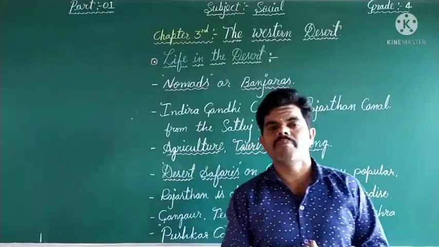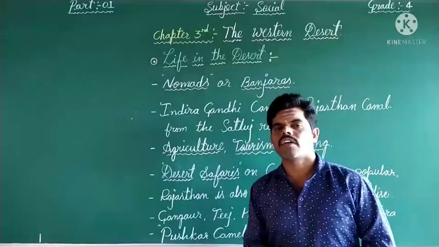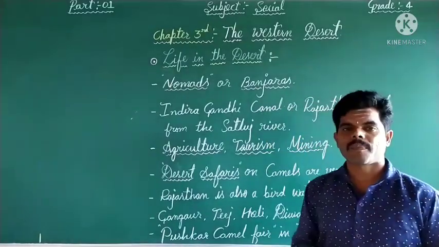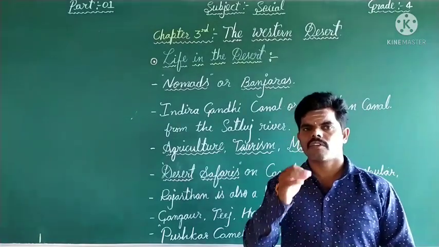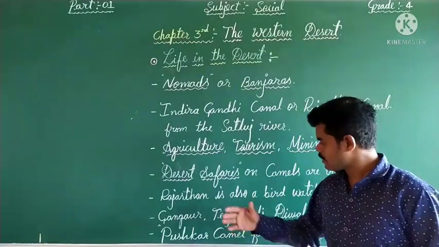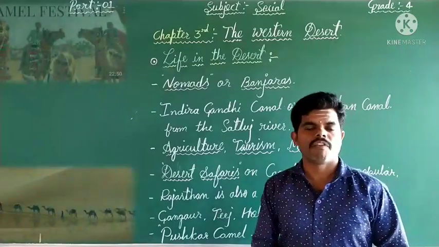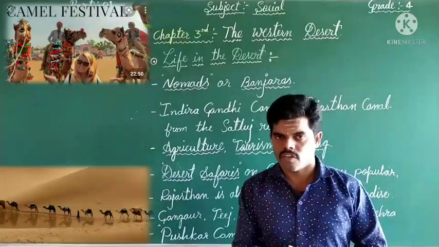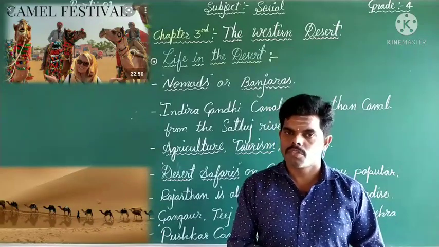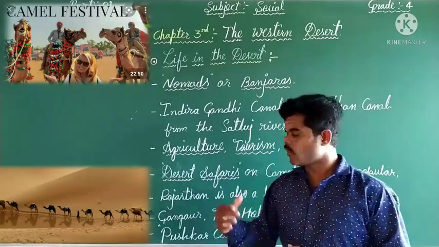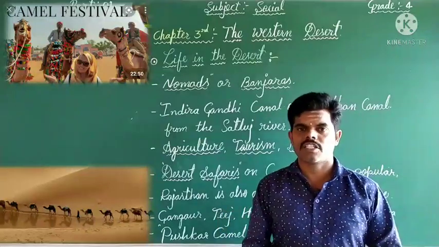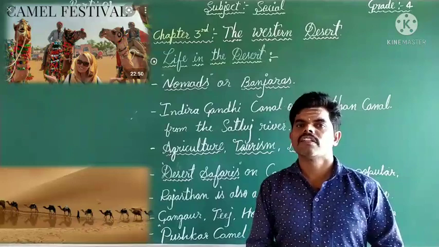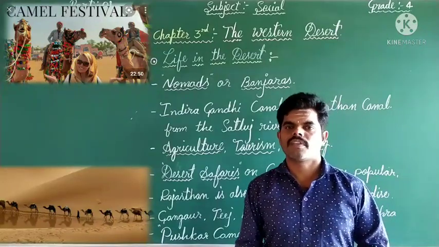These are the important festivals celebrated in this Thar desert region. Dear students, very important here is the Pushkar camel fair in Pushkar. It is one of the largest fairs in the Thar desert region. So that is about life in the desert regions. Thank you.